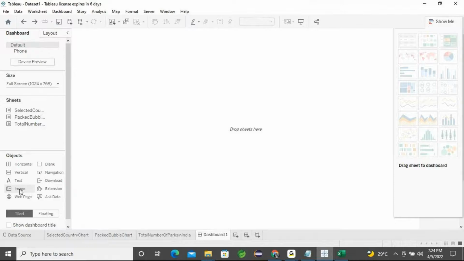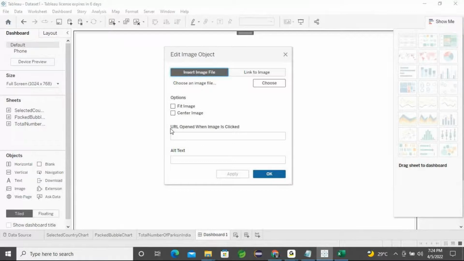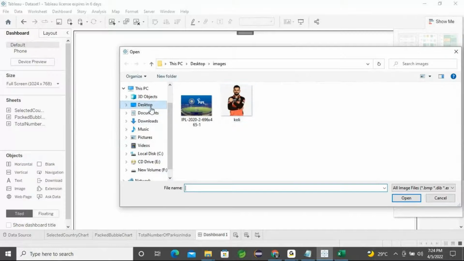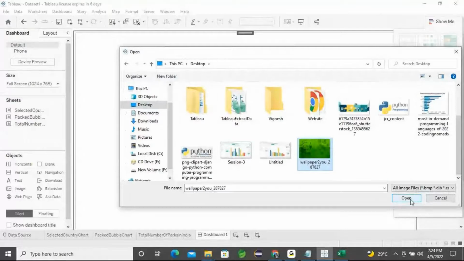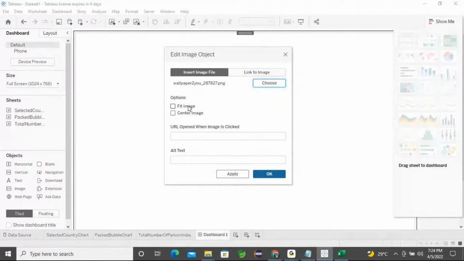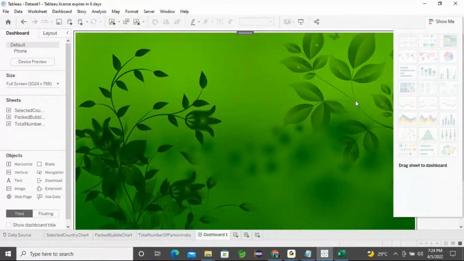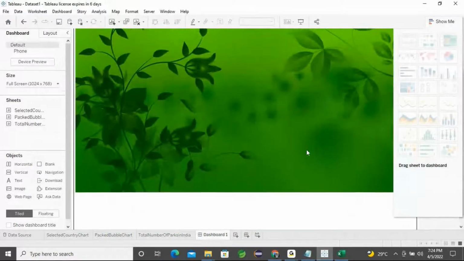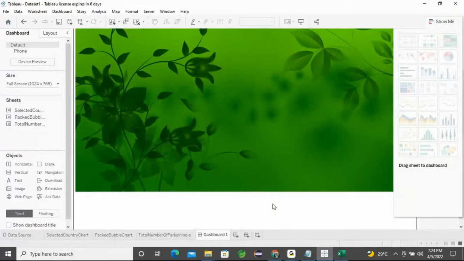Now from the image, I'll just drag and apply it. So the complete image is set as the dashboard background. Then I choose the image by clicking the image options, go to the desktop, pick this image, click the Open button, and then Apply. You can see it is applied as the complete background. Because of the 768 size, this image is only a little short, but let it be, no issues.